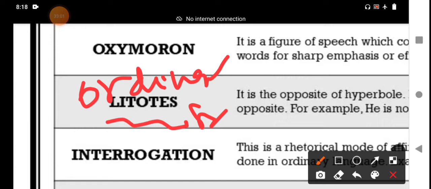We should use it in day-to-day life. All of us, all people, in everyday life use these statements, but we don't know these statements belong to litotes, a figure of speech. For example, "Large crowds of people are not my cup of tea." What is the meaning of cup of tea?